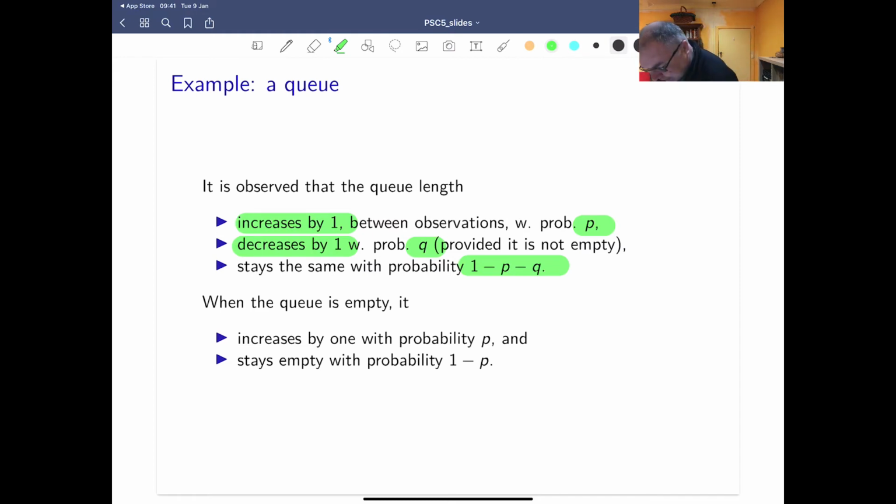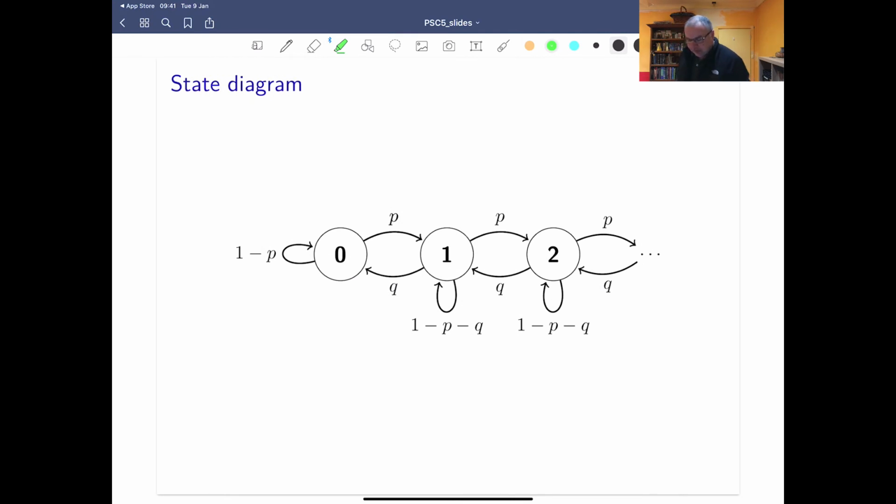If the queue is empty, it can't go down, so we'll just say it can increase by 1 with probability p and stays the same with probability 1 minus p. So here's my state diagram. We start at 0, and then in every time step there's a probability no one turns up, but there's a probability p that we increase it by 1, and we've got all these p's of increasing by 1. And every so often we can decrease in a time step by q, and we have the 1 minus p minus q that we stay the same size.